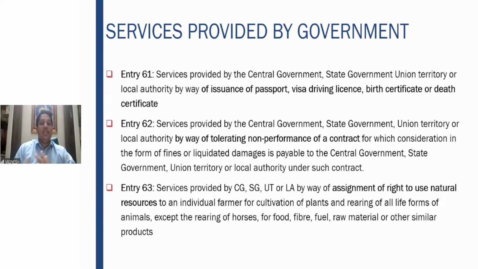Then tolerating non-performance of a contract. What is exactly this? Now, a government is giving a construction contract to a third party. It says that you have to construct this building within 6 months, and if it is not completed within 6 months, you have to pay a fine or penalty to me. That is called the amount received for tolerating non-performance of the contract. So that is also a service. I am providing the service for which I am getting the damages.